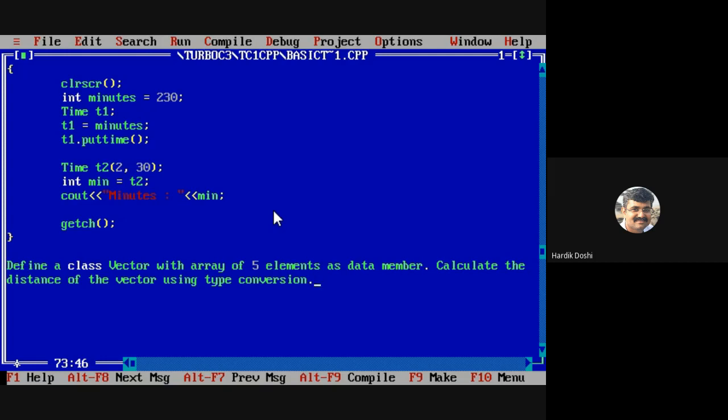What's the data member of the class? Give us something. Array of 5 elements. Have I said the data type of that array? No. Now, S is a vector class, so we will take it integer. What will we declare? Integer V of 5. You are going to write this. In the class, the data member will declare an array named V of 5 elements.